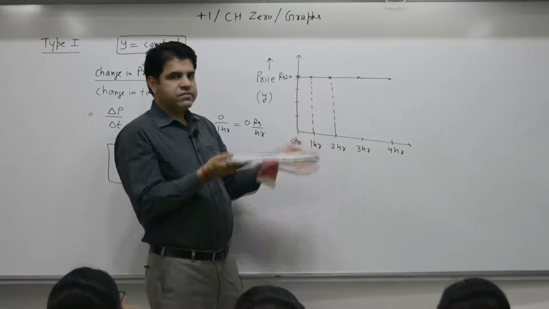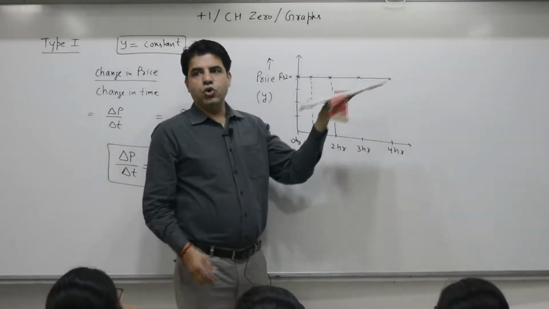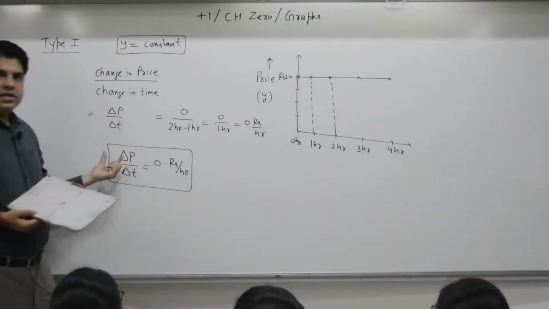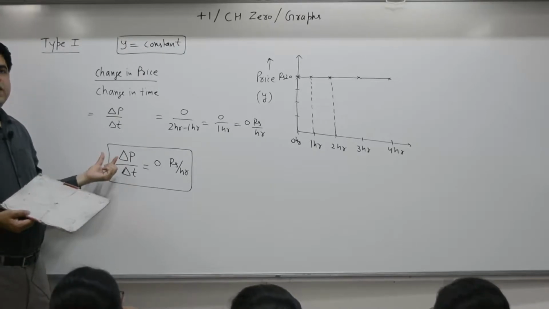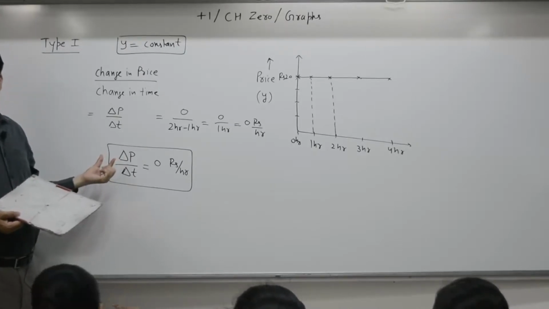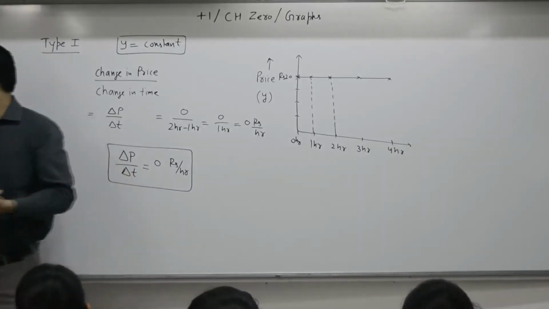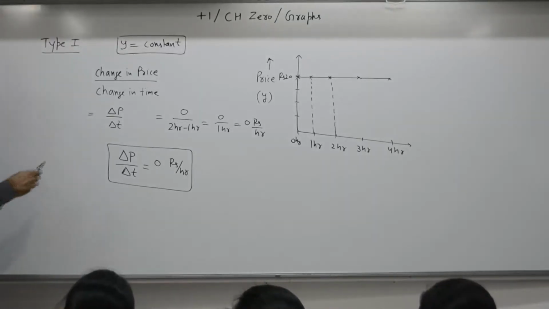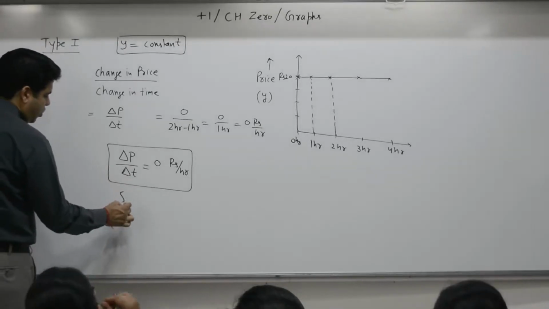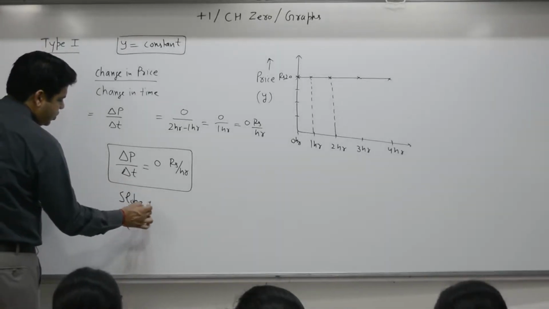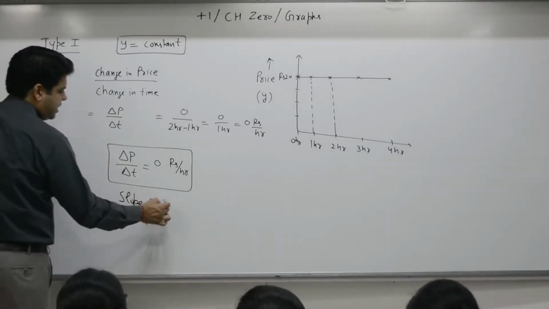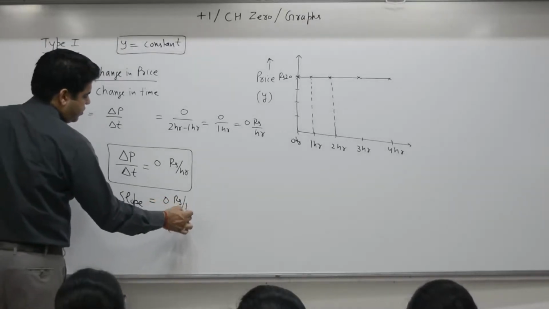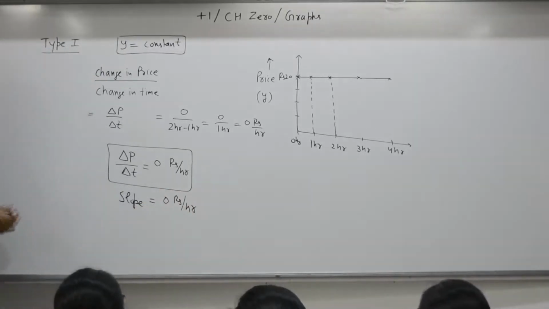So this graph is flat. This term is known as slope. Delta P by delta T is termed as a slope. So if you find the slope of this graph, whether you find it as delta P by delta T or slope, it is 0 rupees per hour.